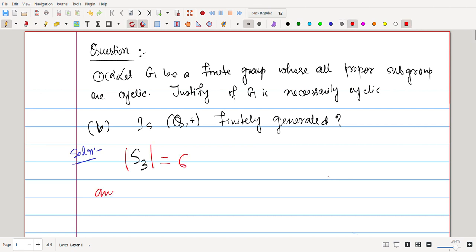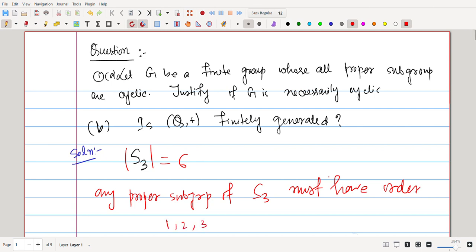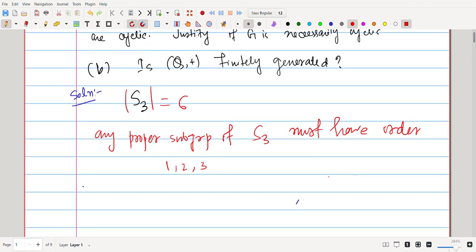Any proper subgroup of S3 must have order 1, 2 or 3. The subgroup of order 1 is the trivial subgroup, which is obviously cyclic, and any subgroup of order 2 or 3 is also cyclic because the order is prime.